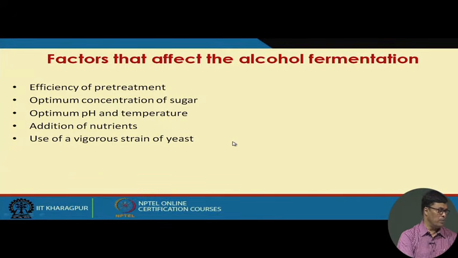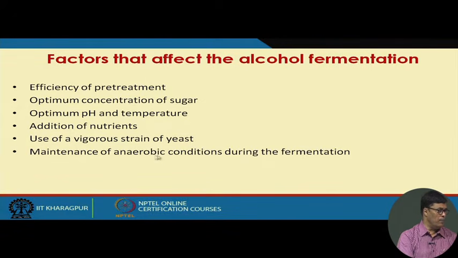Then use of a vigorous strain: we use a high productive industrial strain which has high productivity. Then maintenance of anaerobic conditions during the fermentation process, because anaerobically the yeast can convert the sugar into alcohol. So, anaerobic condition is very much required.